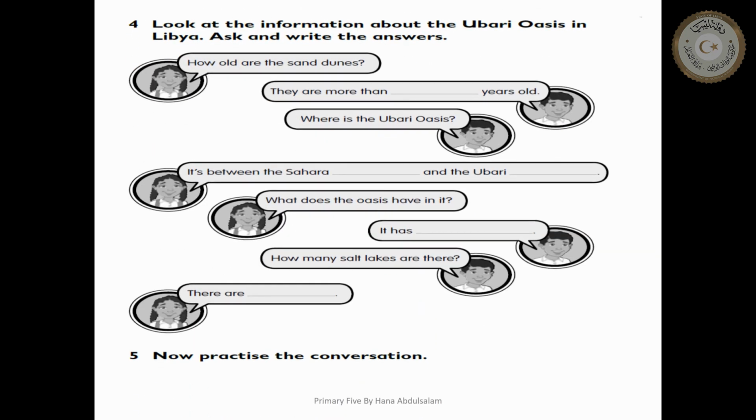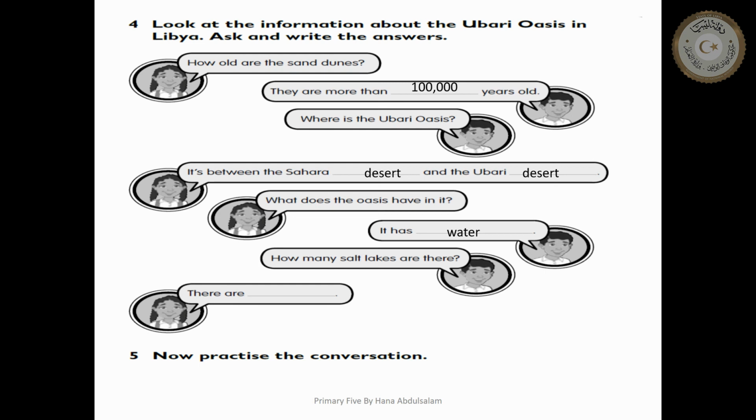Now, again, we have some information about Ubari Oasis. Ready to answer? How old are the sand dunes? They are more than 100,000 years old. Excellent. Where is Ubari Oasis? It is between the Sahara Desert and Ubari Desert. What does the oasis have in it? Water, excellent. Not sand. You are surprised if you see it.